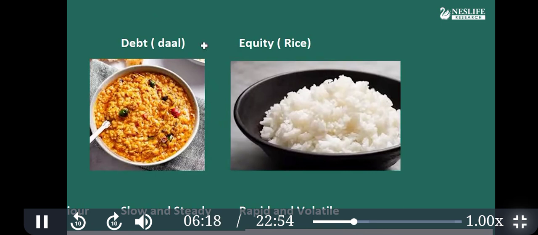So we have dal, we have rice. We can eat them separately. Dal means I'm giving a debt product, and equity means the rice product. I think dal is understood by everyone in India from north to south, so I don't have to explain in a complicated manner. You can eat dal separately. You can cook rice separately as well.